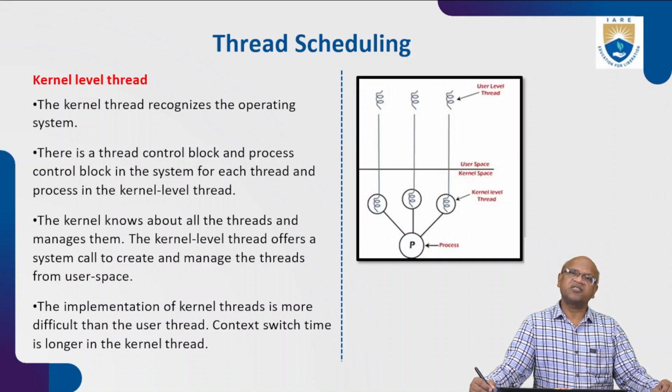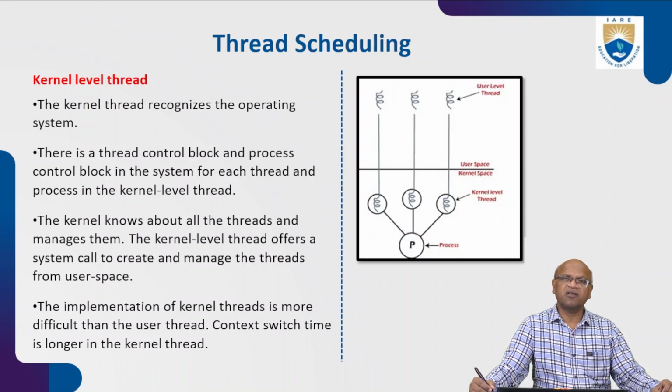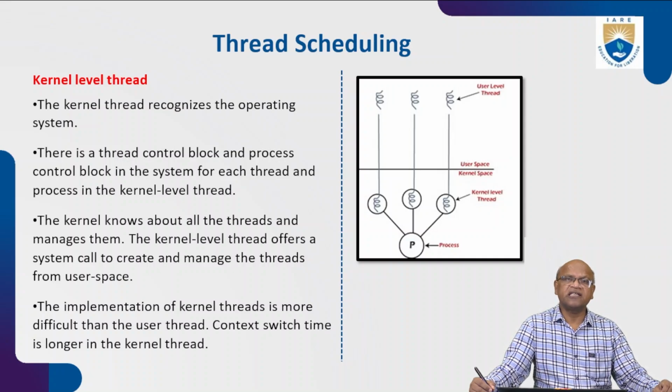It records which thread is operating, which thread is helping the process and to what extent, and again the same thread will be used for another process. There will be monitoring and recording from time to time, and this is the thread control block for the process.